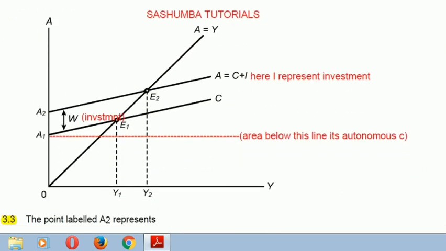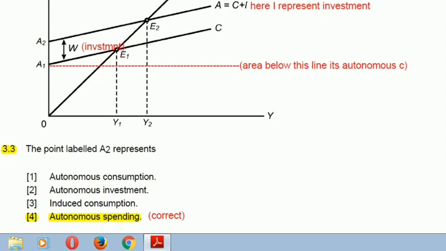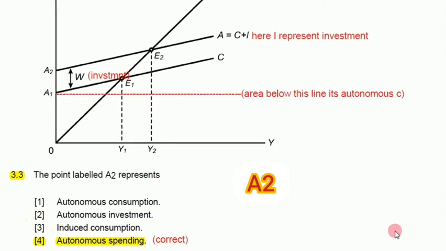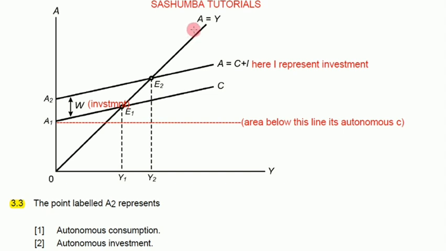Let's go to question 3.3. Okay, as you can see, we have got this graph. The point labeled A2 represents what? If you can check here, A2 is this one. You see, this is A equals income and production. This is the story which we were actually discussing in question 1.